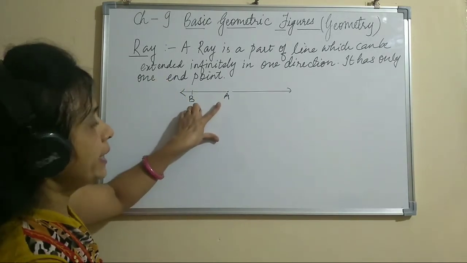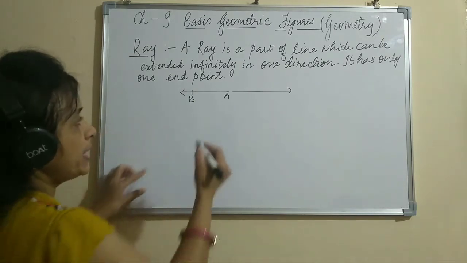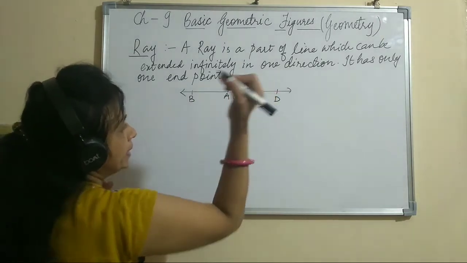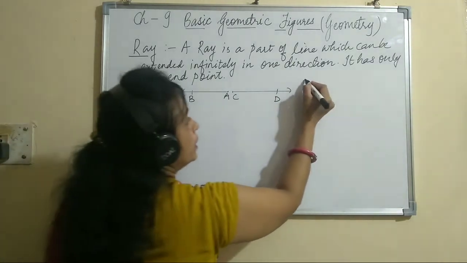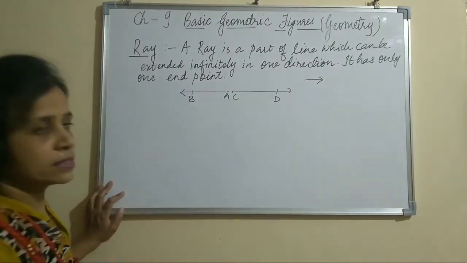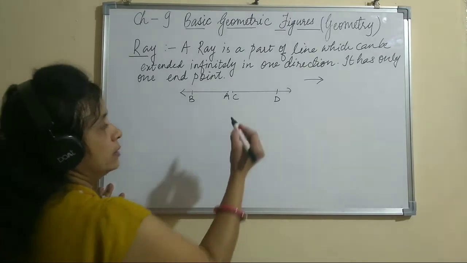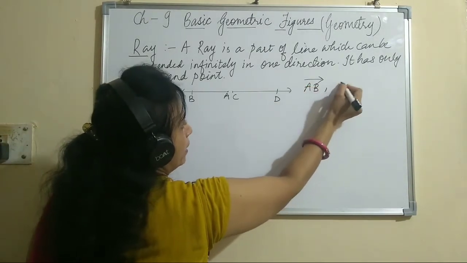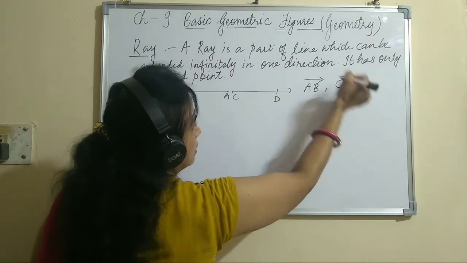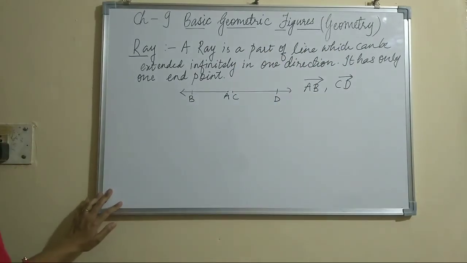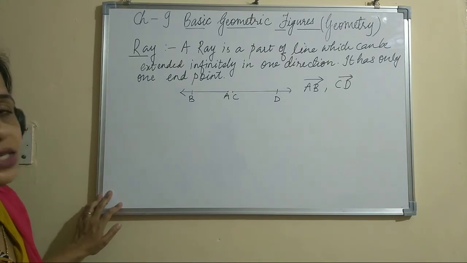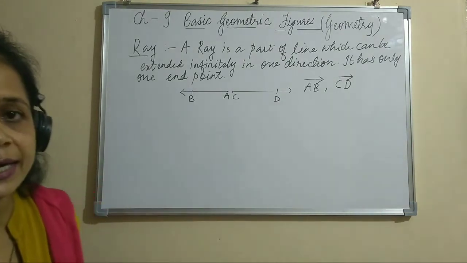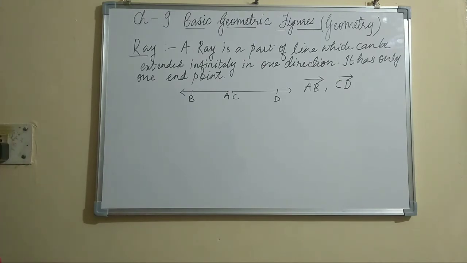It can be represented by AB, or this another ray can be represented by CD. Now the symbol of ray is like an arrow. So how will you name these two rays? AB ray and CD ray. So ray is a part of a line which has only one endpoint and it can be extended infinitely in one direction only.